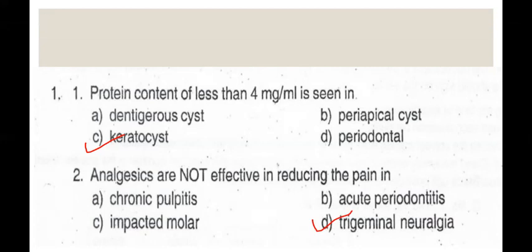For this, first line therapy is carbamazepine or oxcarbazepine. Second line therapy is baclofen, and the third line therapy is gabapentin. If medications are not effective or tolerated, surgical options like peripheral neurotomy, microvascular decompression, percutaneous rhizotomies, and gamma knife radiosurgery can be used.